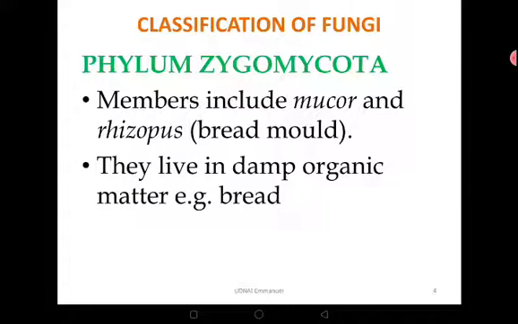In each of those we shall look at their characteristics. We shall also look at the members that are present in each of those phyla. To begin with, we have phylum Zygomycota. Pronounce with me, Zygomycota. The members include Mucor and Rhizopus, the bread mold. This one you must be very much familiar with. They live in damp organic matter, for example in bread. That's where they are found.